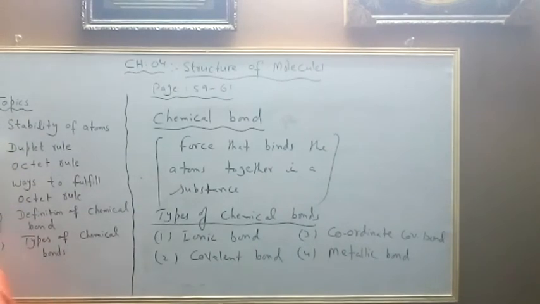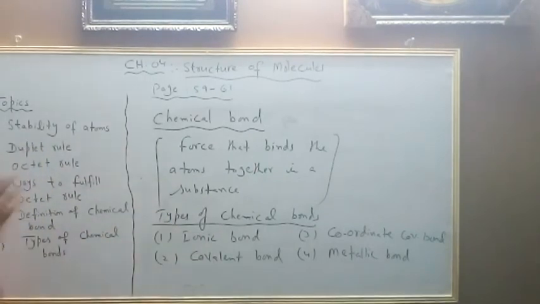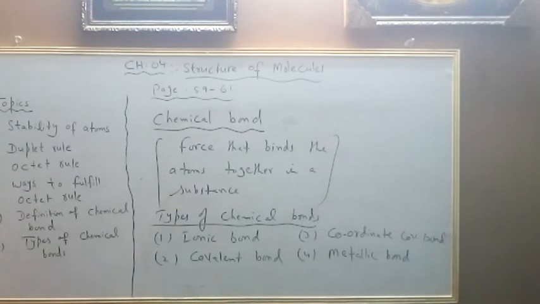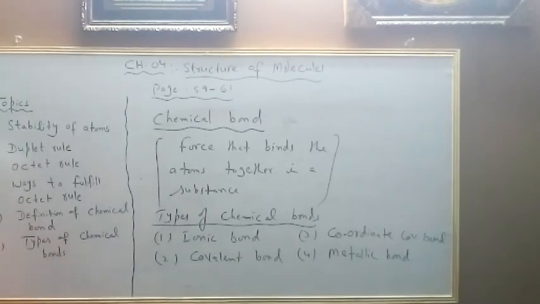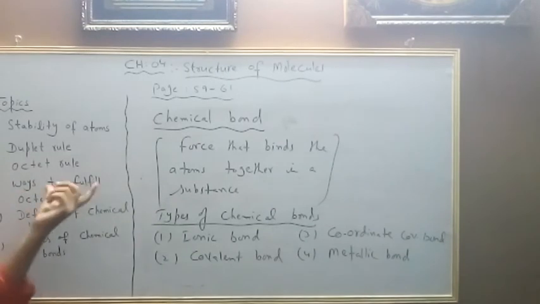Okay, students, this was our today's lecture. I'm going to recall my lecture here. Today we had discussed the stability of atoms. What is the stability? Why do atoms need the stability? Then we discussed the duplet rule, the rule according to which atoms get 2 electrons in their valence shell, that is K shell. In octet rule, atoms get 8 electrons. They want to get the electronic configuration of the nearest noble gas, because noble gases are fulfilling the duplet or octet rule.